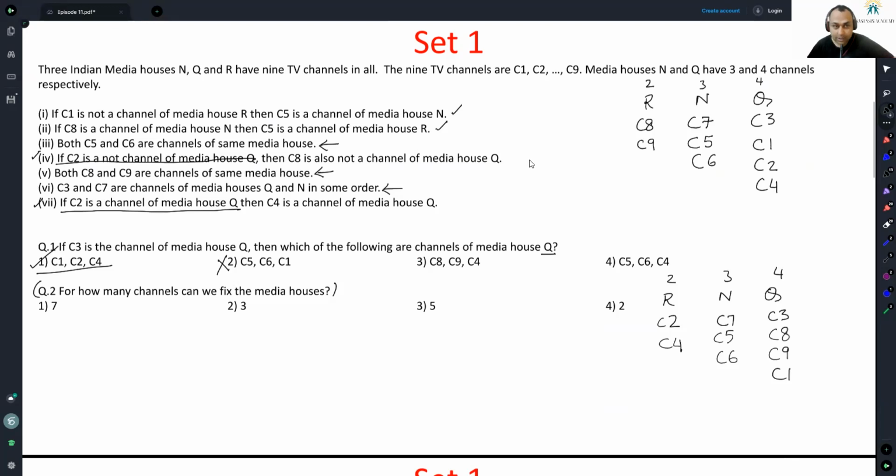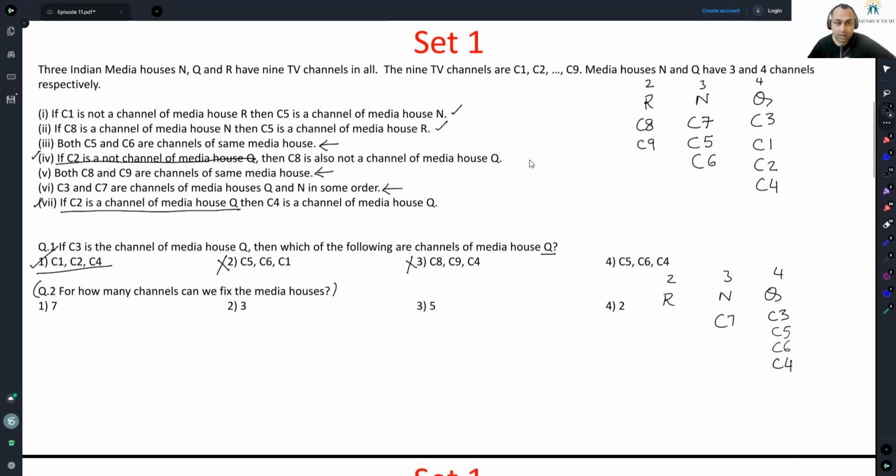C5, C6 are together. If C2 is not a channel of media house Q, yes, it is of media house R. C8 is also not a channel of media house Q, but Q has C8 and C2 is not present in Q. So condition 4 is getting violated in this setup. This is also an unacceptable case. Let us go to the last option. The last option is C5, C6, C4.